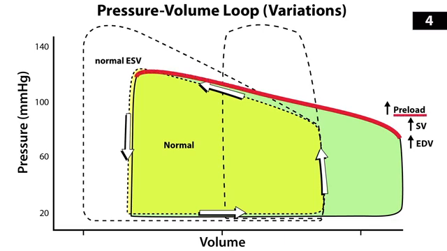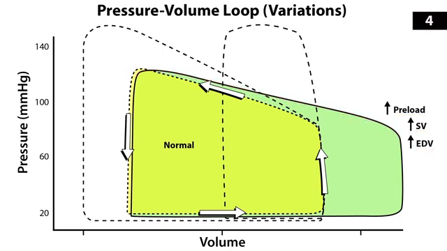So increasing the preload allows you to increase your stroke volume simply because you're putting more volume in that ventricle, not because you've changed the contractility at all. Now, the end diastolic volume has increased, but the end systolic volume is unchanged.